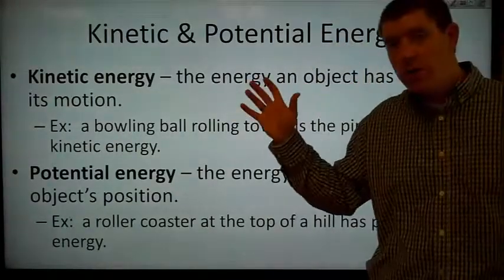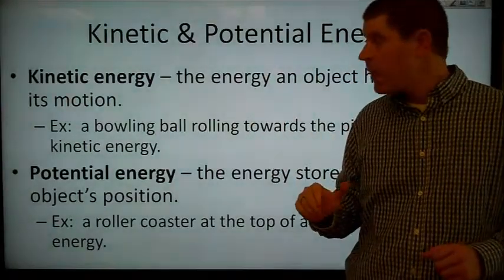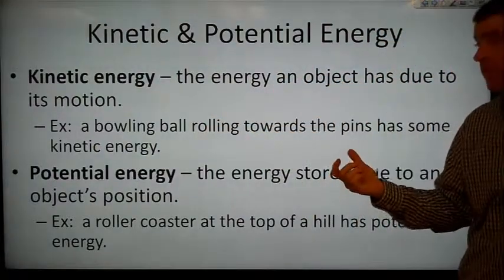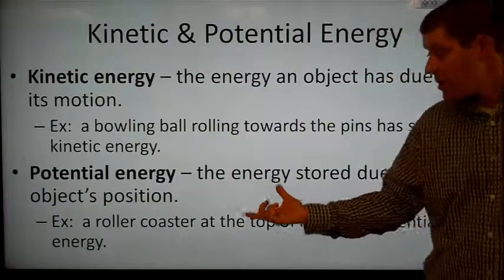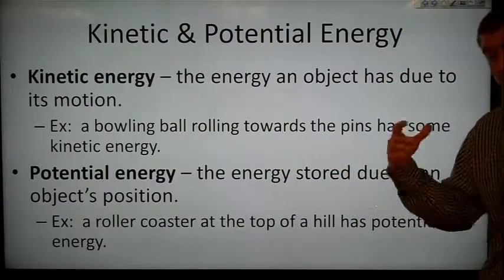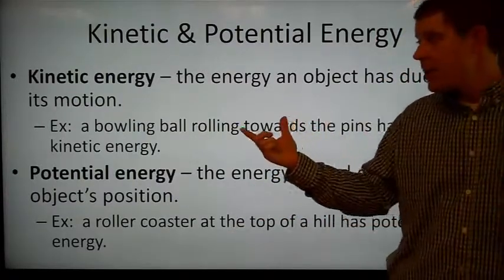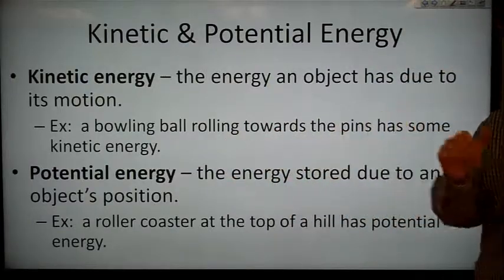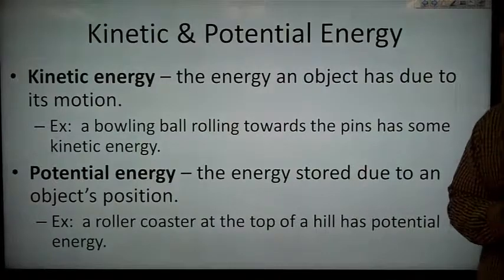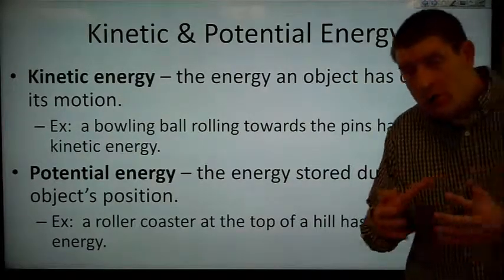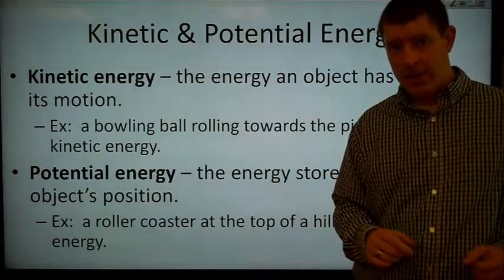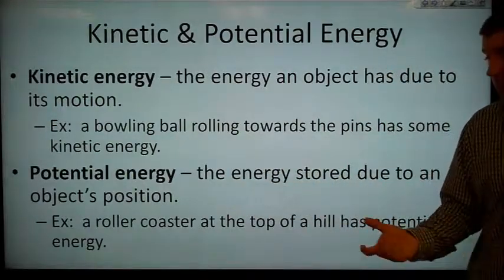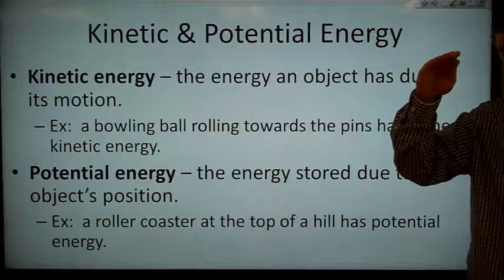And so we have two different main types of energy. There's kinetic energy, which is the energy an object has due to its motion, and potential energy, which is the energy stored due to an object's position. Now, kinetic energy, the motion, one example of this may be a bowling ball rolling towards the pins, and the energy that it has because it's moving, that's the kinetic energy.